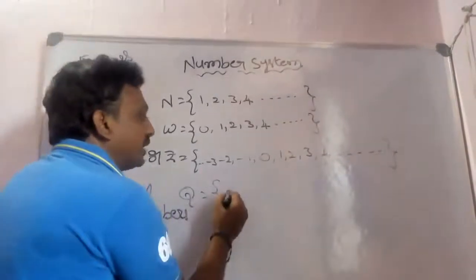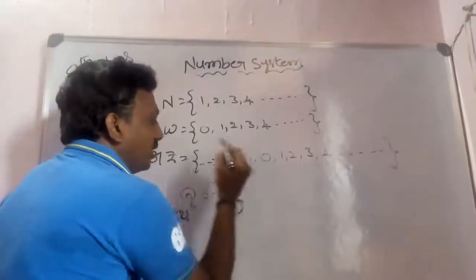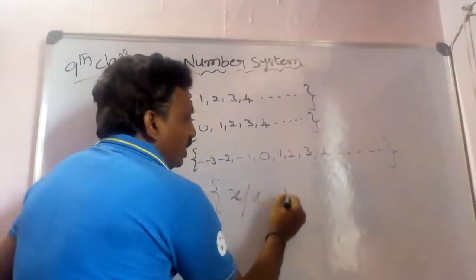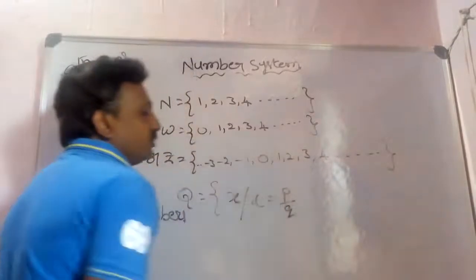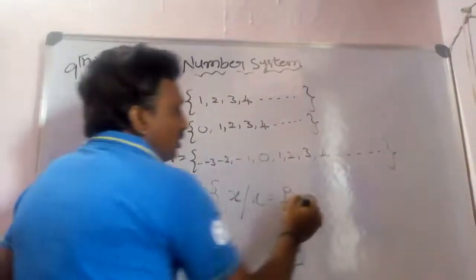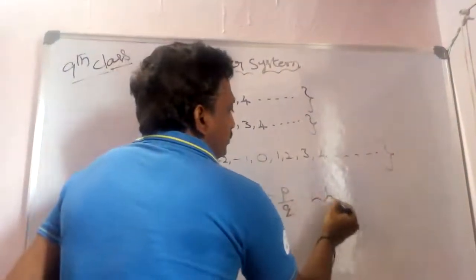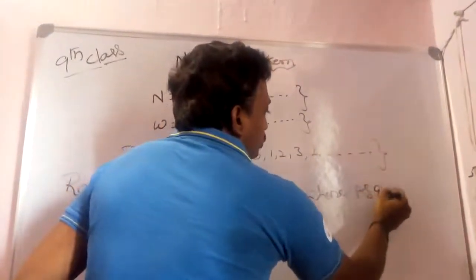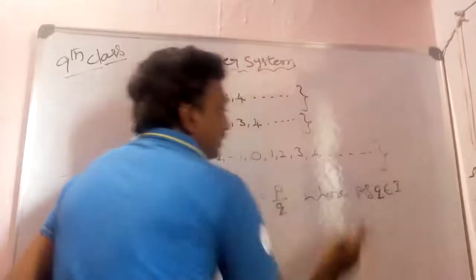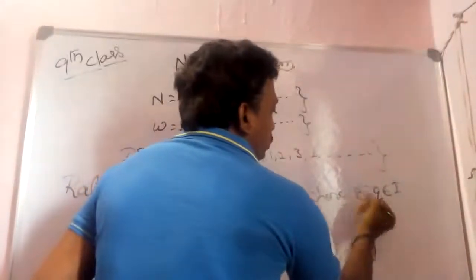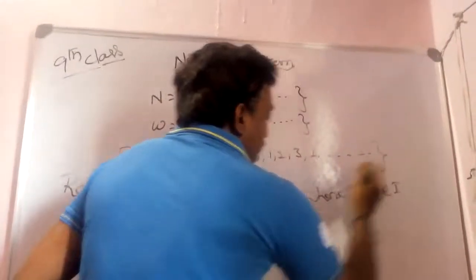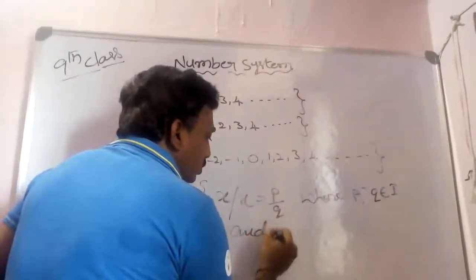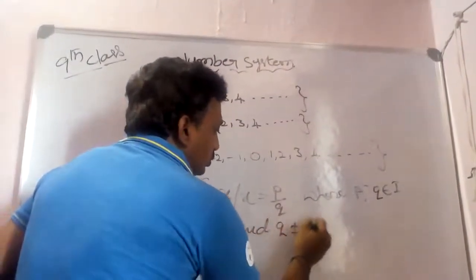Let us take x as one rational number. It is in the form of p by q, where p, q belong to integers, that is p and q are integers, and q is not equals to 0.